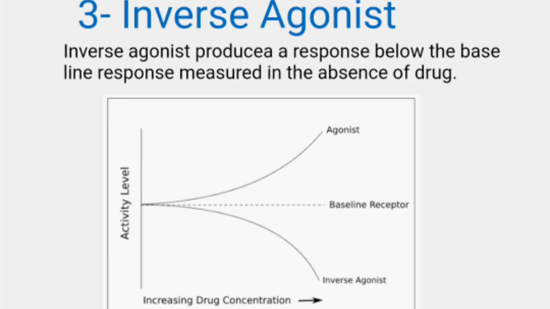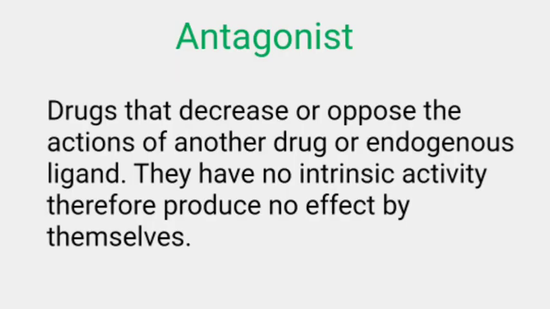Now I move toward the antagonists and their types. What are antagonists? These are the drugs that decrease or oppose the actions of another drug or endogenous ligand.